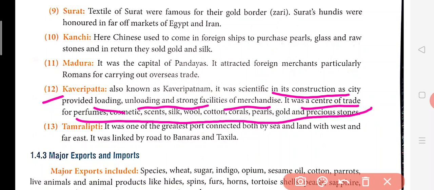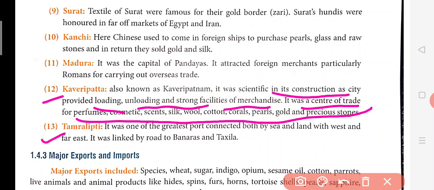Now this again was a center of trade. If you wanted to buy or deal in products like perfume or scent, cosmetics, silk, wool, gold, precious stones, then corals, this was the place. And most of the people used to come and trade in Kaveri Patta.